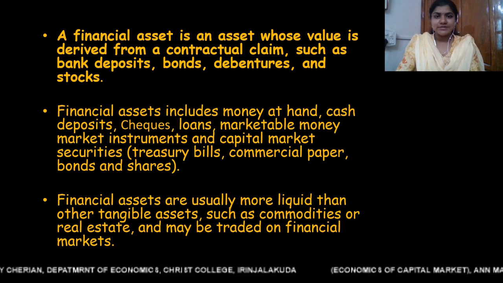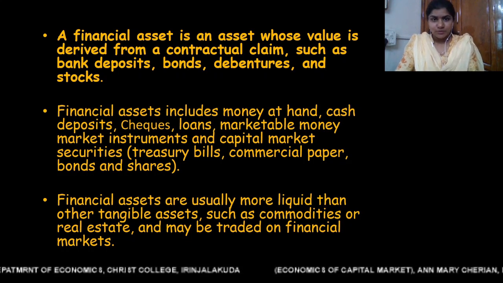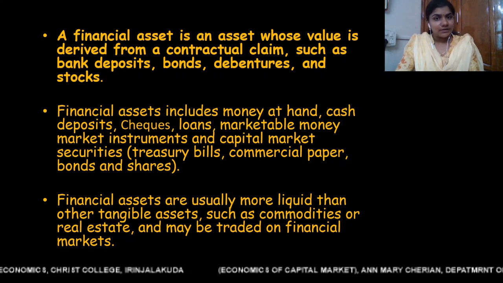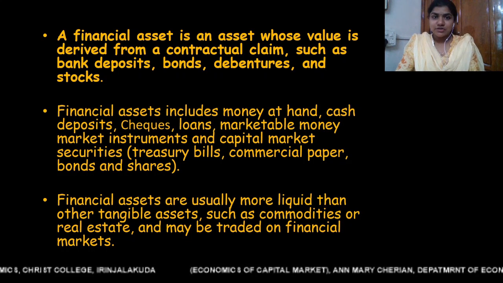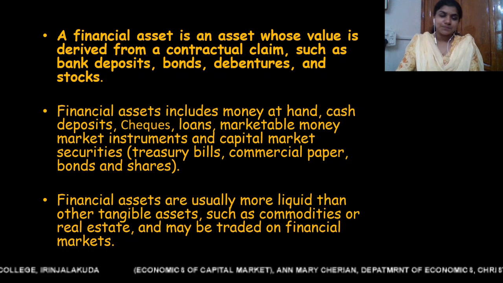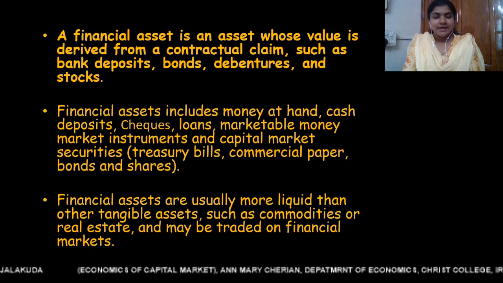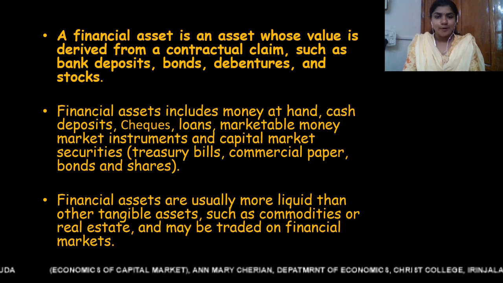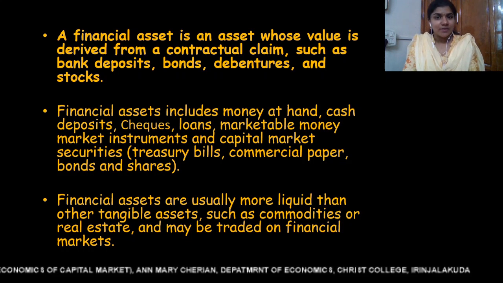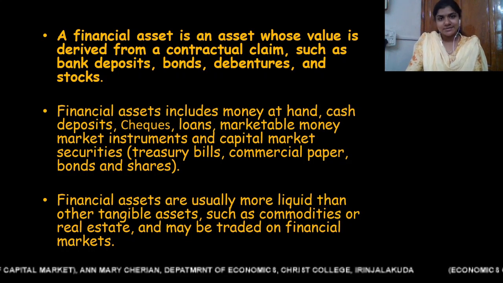In case of bank deposit, there is a contract between bank and the deposit holder. In case of bonds, there is a contract between the company and the bond holder. In case of debenture, there is a contract between the debenture holder and the company, and so on. So, financial assets include money at hand, cash deposits, checks, loans, easily marketable money market instruments like treasury bills, commercial papers, and capital market securities like bonds and shares.